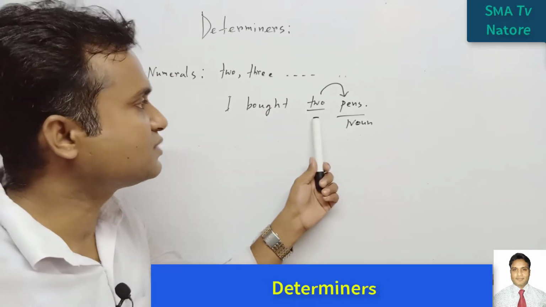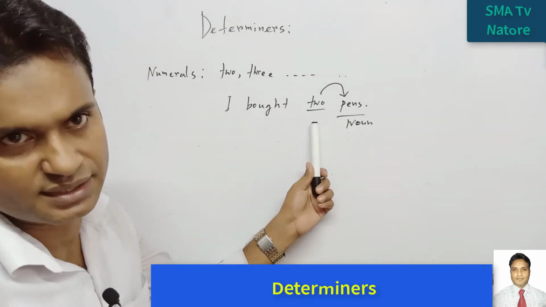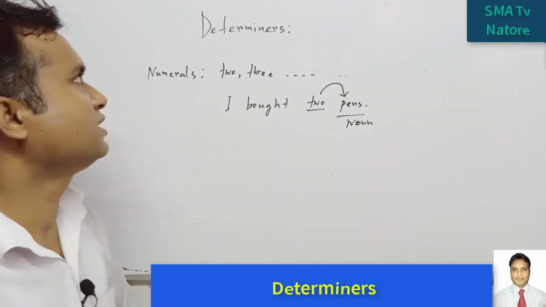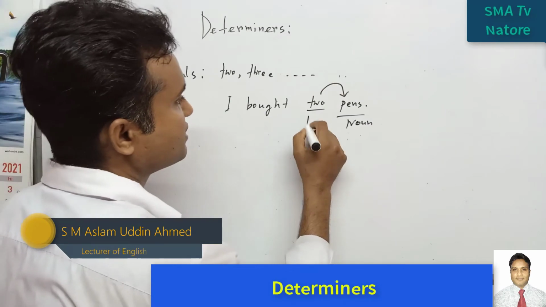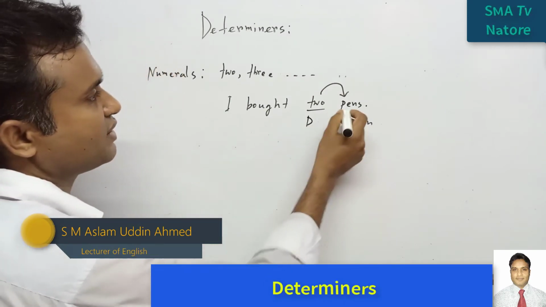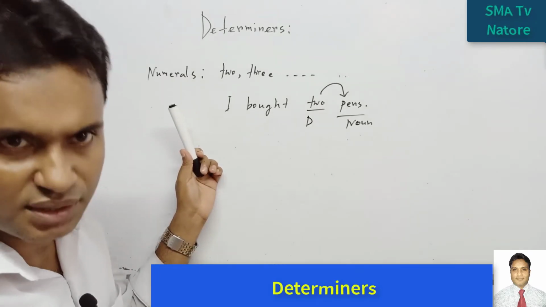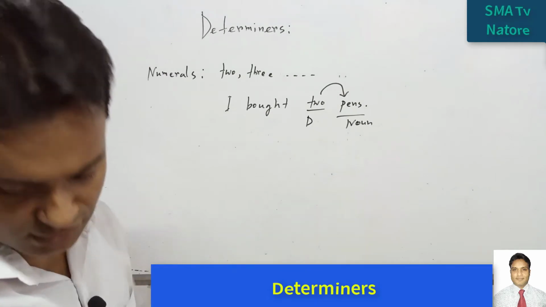So we can say that this word is modifying this word. So noun is modified by adjective. So this is the number. So number is also the determiner. Okay. So this one is determiner and it is modifying this word. So numeral or number, these also modify this noun.